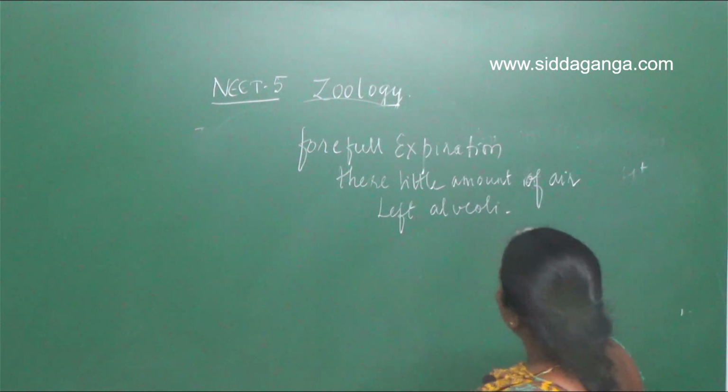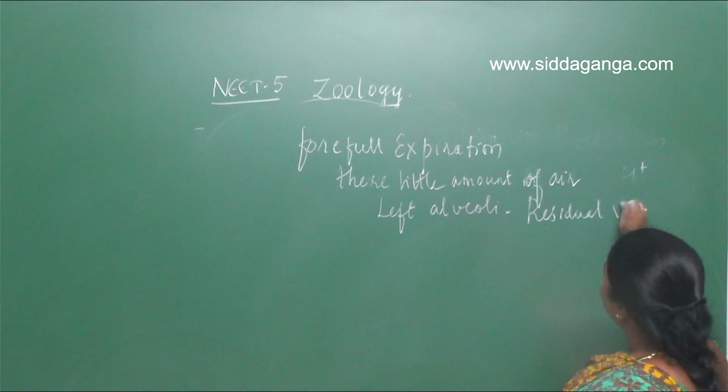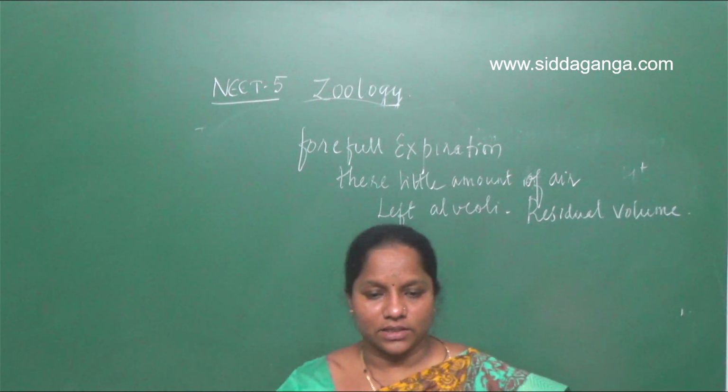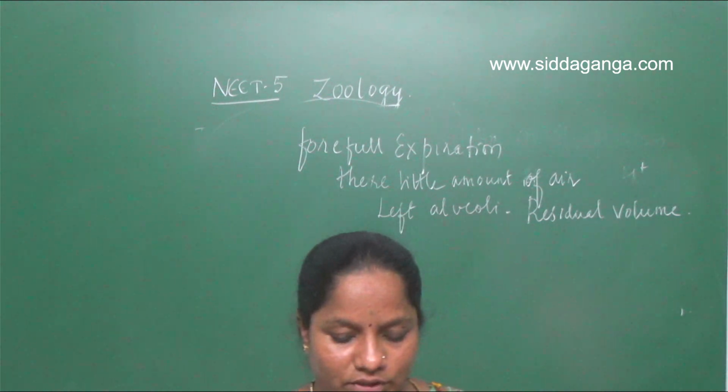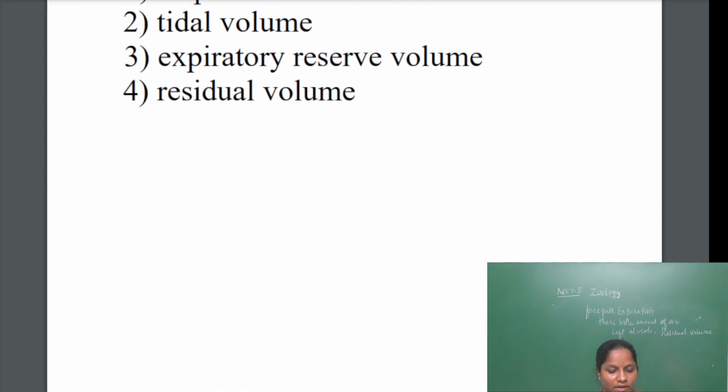That volume of air is called residual volume. Due to that, there is no collapsing of the lungs. So the answer for this one will be the fourth one, residual volume. Next question.